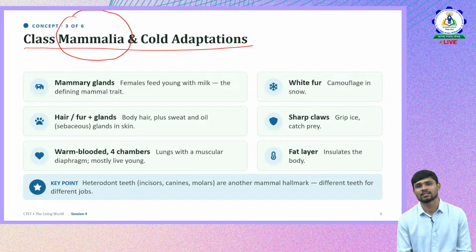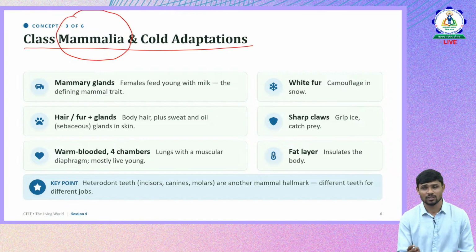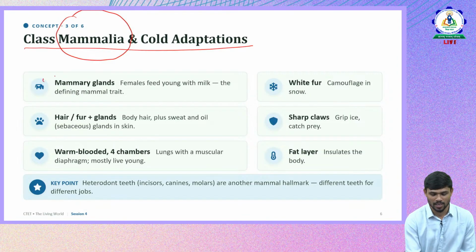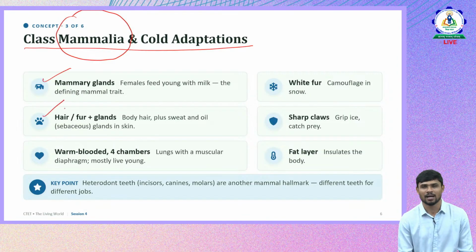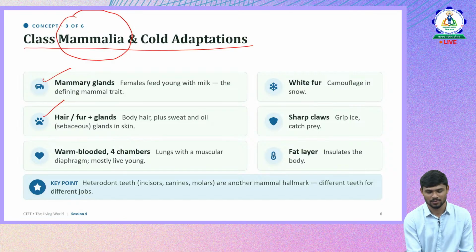And one more characteristic is they have fur or hair on their body. Like we have hair on our body, we are mammals. Okay, so these are the two main definitive characteristics of mammals.